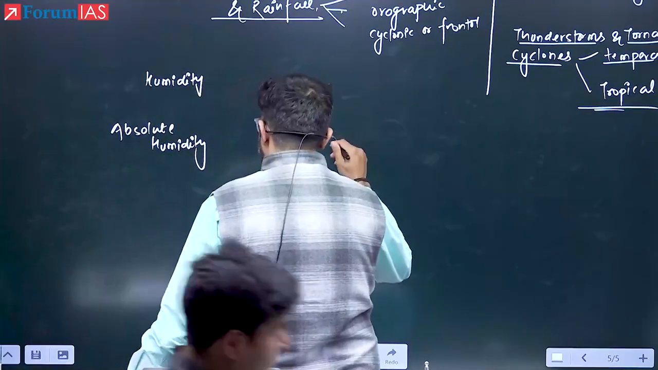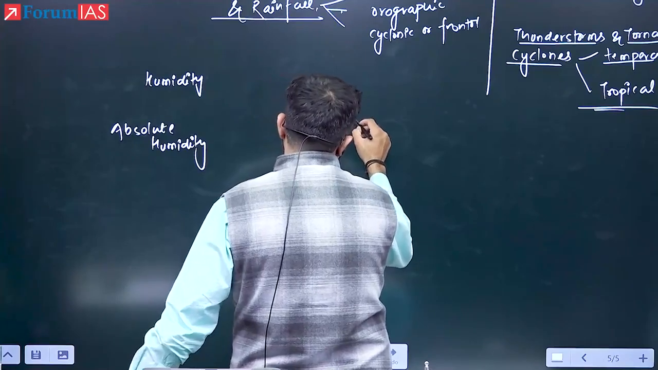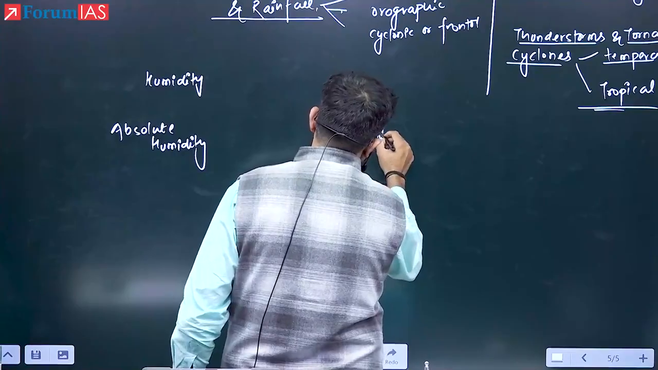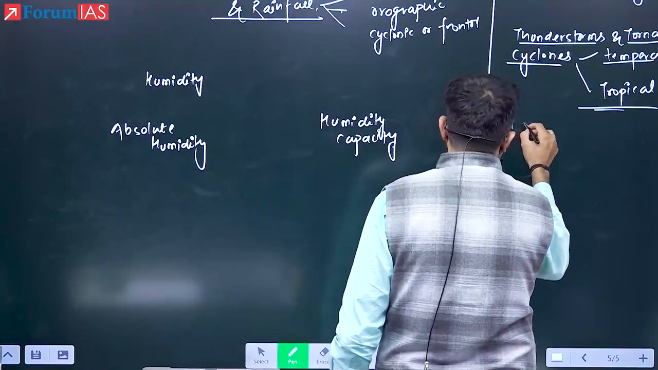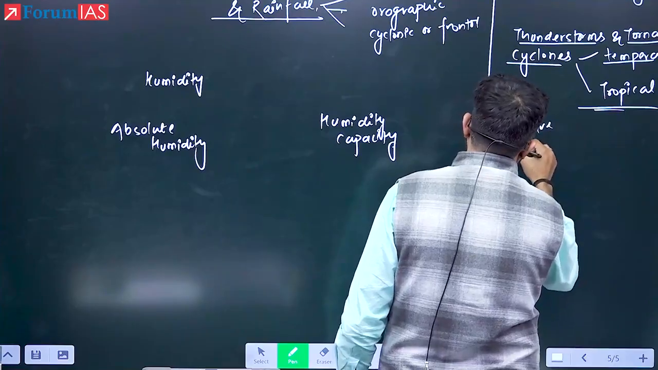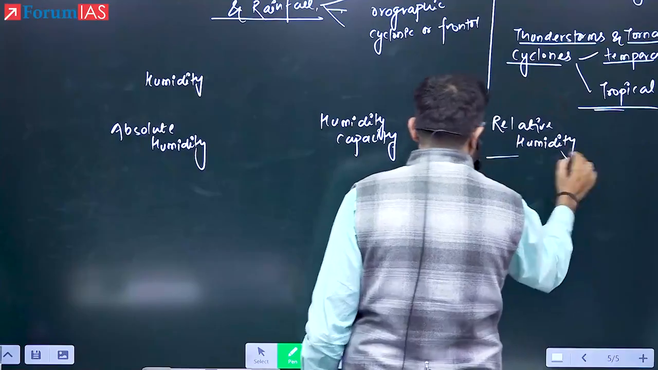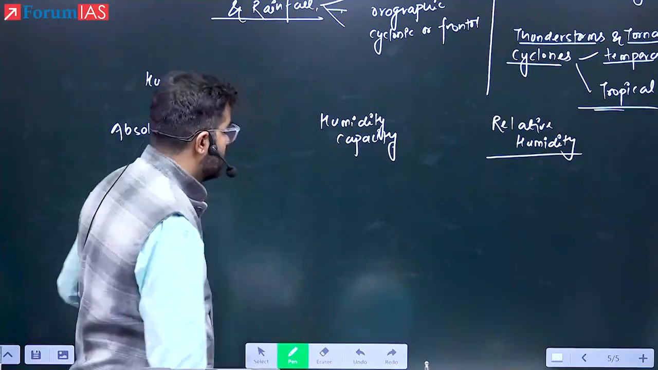Absolute humidity. Second, humidity capacity. And third is going to be relative humidity. The well-defined definitions are given in your handout. I am just explaining here. Okay, see here now, one by one.